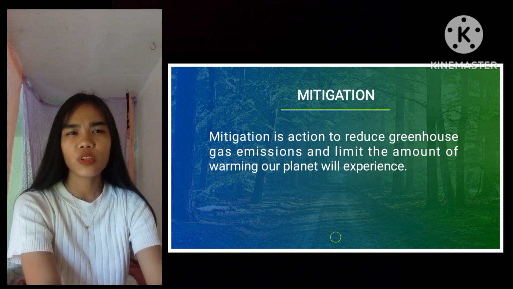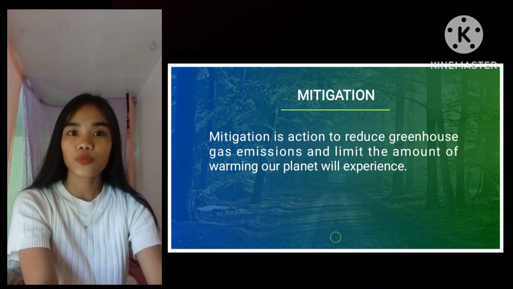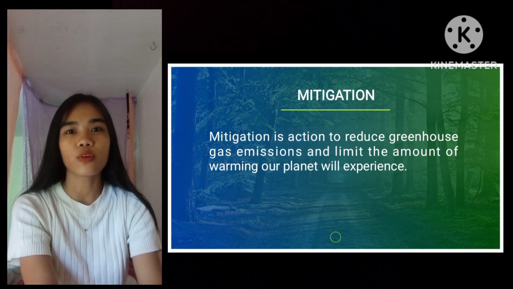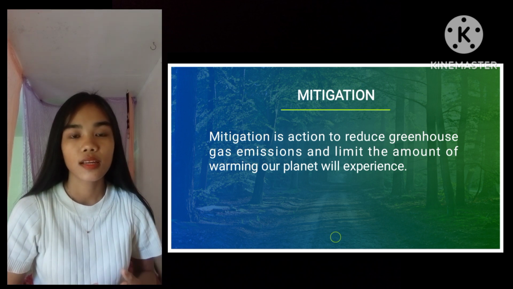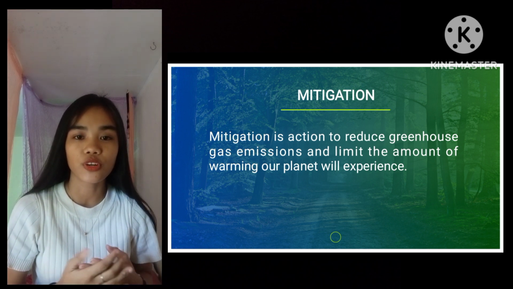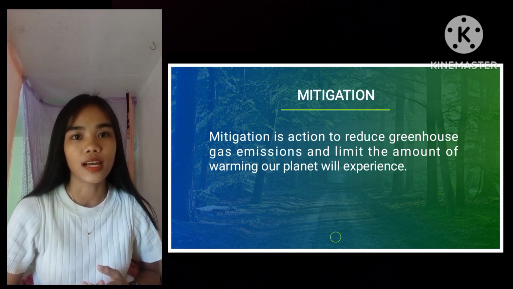Next, mitigation. Mitigation is action to reduce greenhouse gas emissions and limit the amount of warming our planet will experience. An example of mitigation is riding a bicycle. Dili man na siya maka-cause og climate change kay wala may mugawas nga carbon dioxide or mga aso kay nagbike ra man ka.